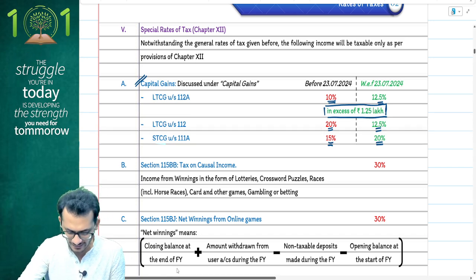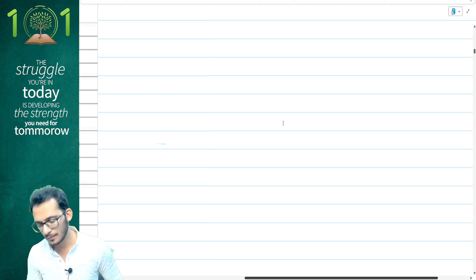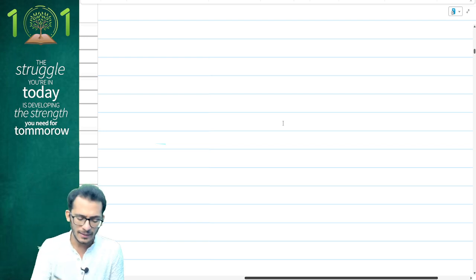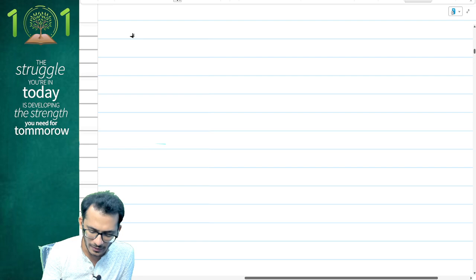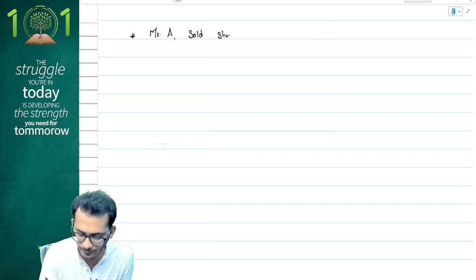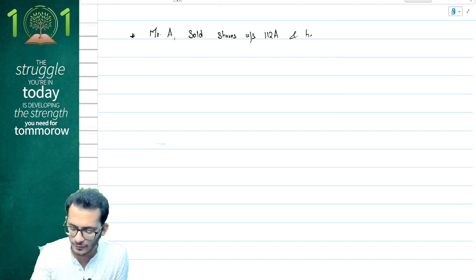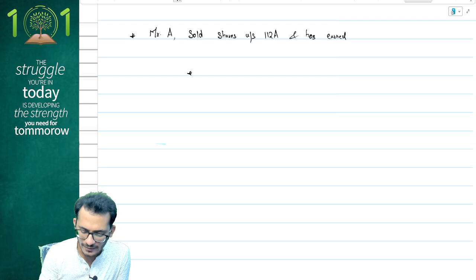Now, the one thing which ICAI has not clarified, and probably income tax has also not done, is how do you compute taxes in this scenario? Take a very hypothetical example, people. Imagine there is a person called Mr. A, who has sold shares under section 112A, basically long-term capital gains, and has earned the following incomes. Imagine a case where he has made a sale on 1st June 2024 for a price of 3 lakh rupees.